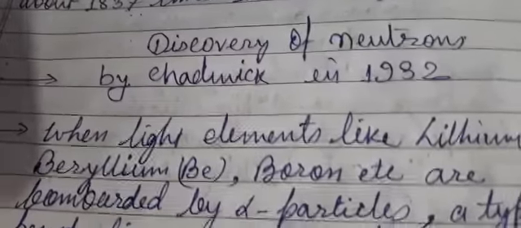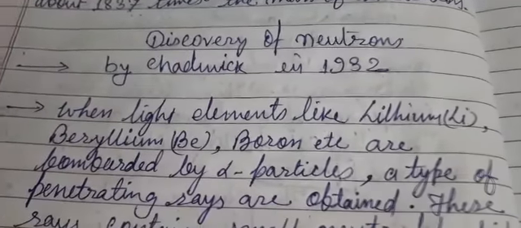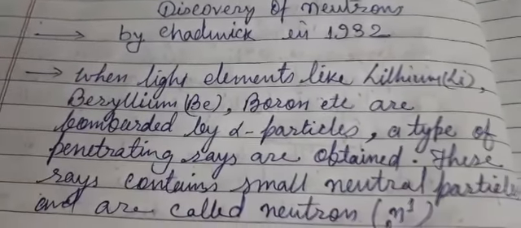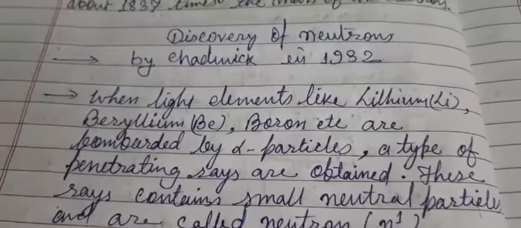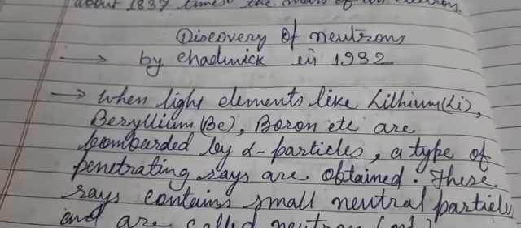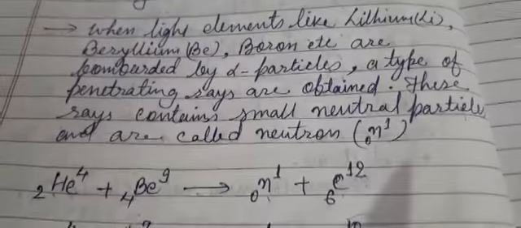So this is the discovery of the electron, proton and neutron, and we know the structure of the atom. It is made up of these three fundamental particles, proton, electron and neutron, and we have revised the history of their discovery. You must revise it, remember it. Okay, thank you.